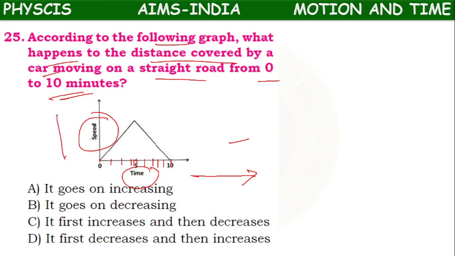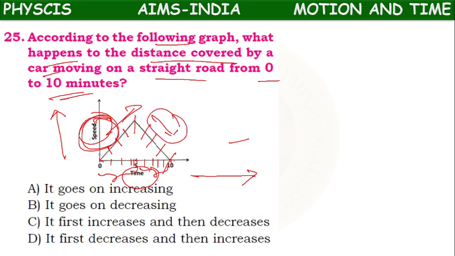The speed means the body is moving with some speed. Suppose 5 meter per second, 10 meter per second, 20 meter per second, 15 meter per second, 20 meter per second. Speed is increasing. Again speed is decreasing: 15 meter per second, 10 meter per second, 5 meter per second, 0 meter per second. Up to here, 0 to 5 minutes, its speed is increasing. From 5 to 10 minutes, its speed is decreasing.